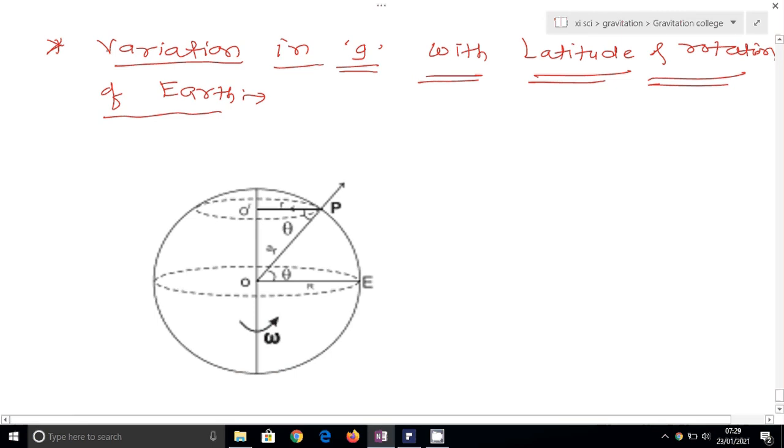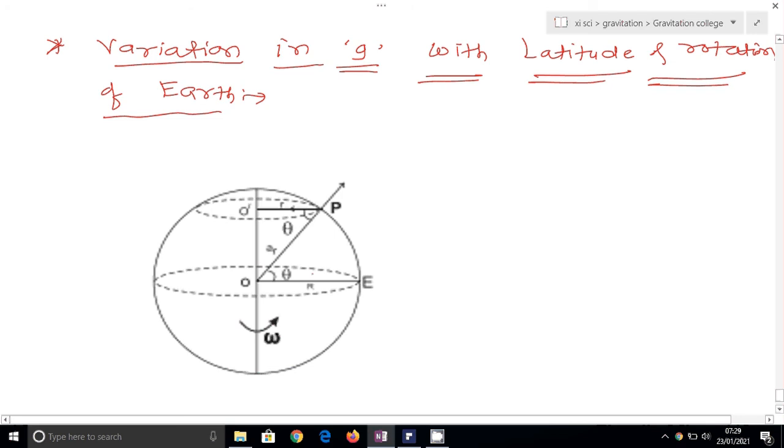So the angle made by the position vector is theta. Hence the latitude is theta, the angle made by the radius vector with the equatorial plane, and OE is the equatorial plane.